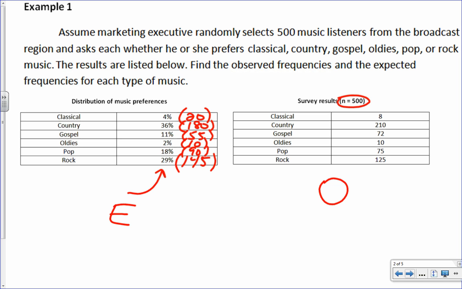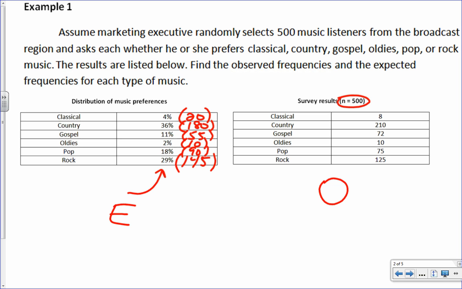Well, the first one's above, right? It's 20 versus 8. Well, or you could say the observed is below, if you want to talk that way. The observed is below what we expected. The next one, what we observed, was actually above. And then above, ooh, equal, that's a good one. And below, and below. So we got a little mixture of both, right?